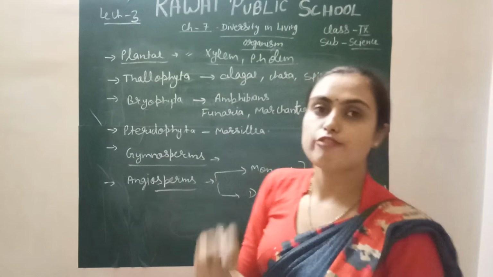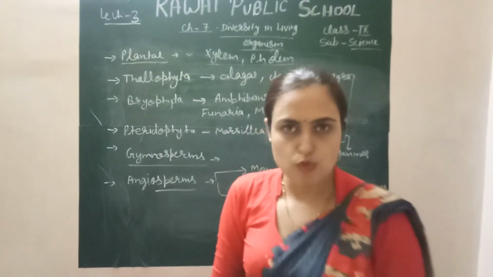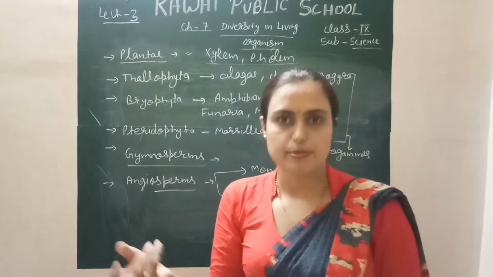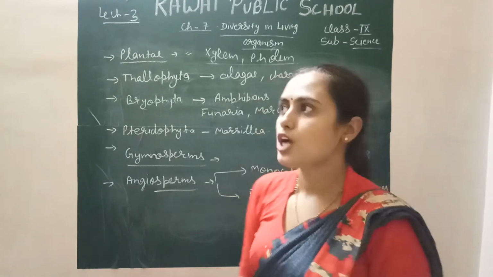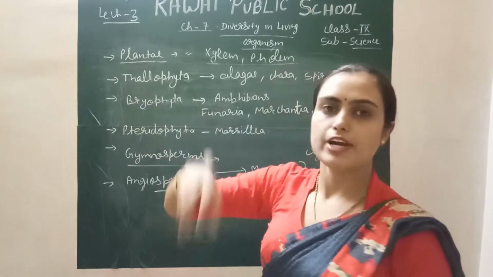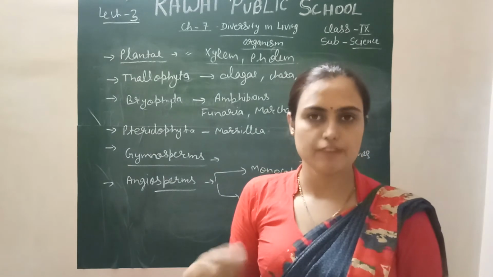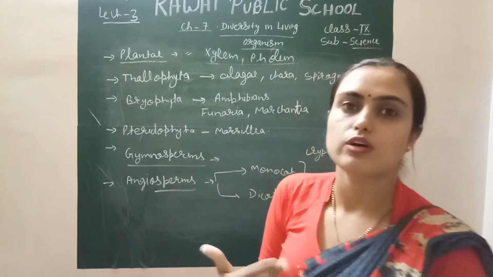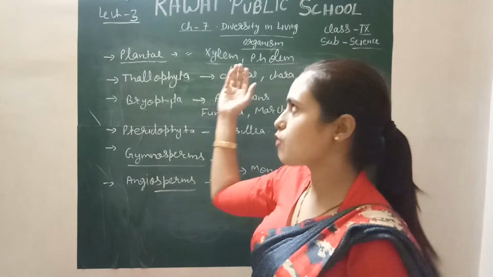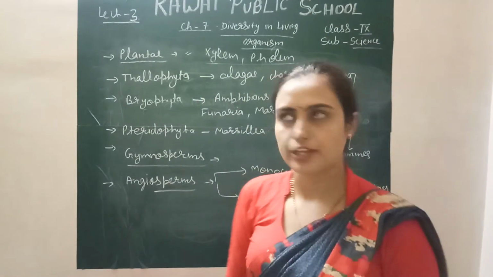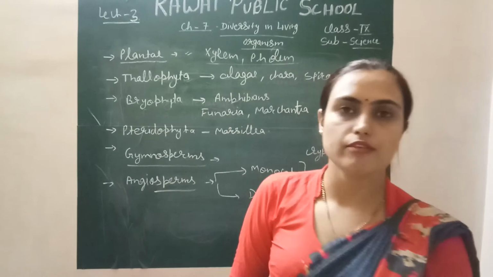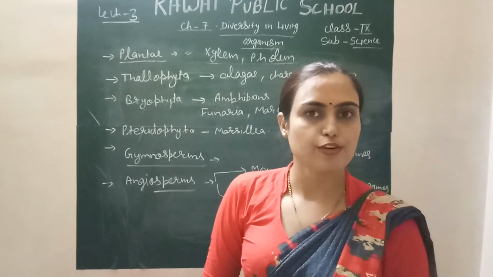What is the function of phloem? Phloem conducts food material from the leaf, because the leaf is the site where photosynthesis occurs, to the different parts of the plant where food is required. So phloem helps in conduction of food and xylem helps in conduction of water. This is also a very important character of plants.